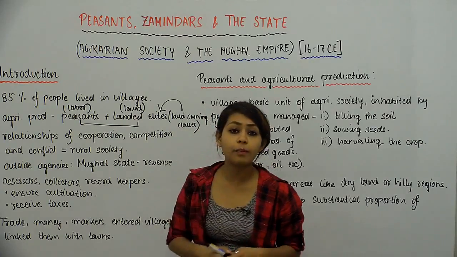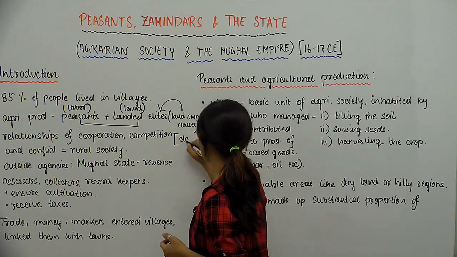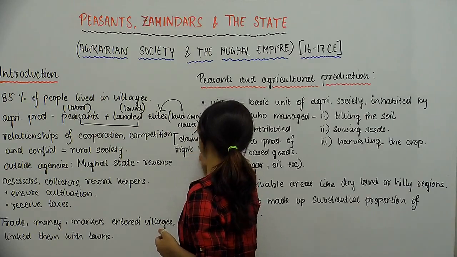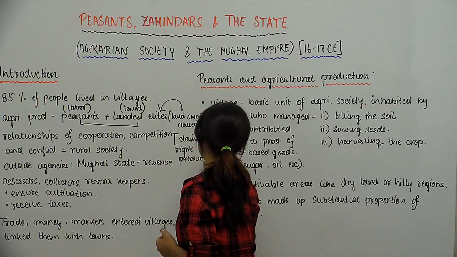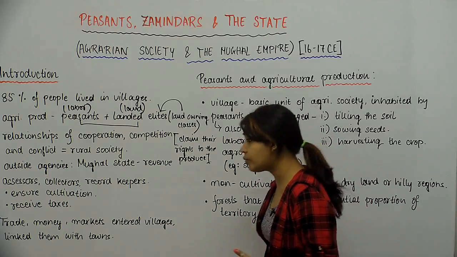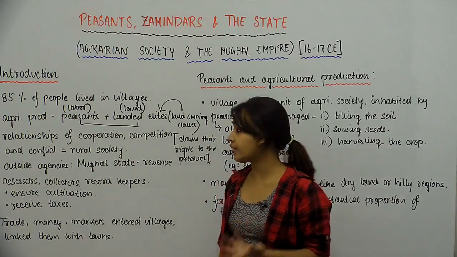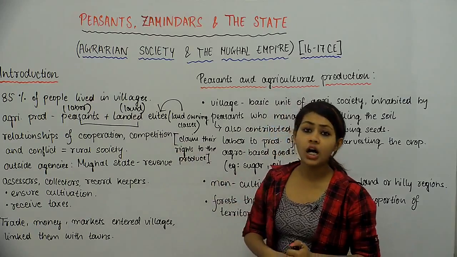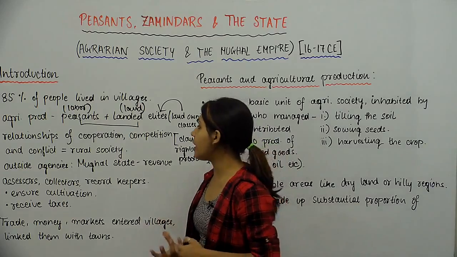So that made both of these groups claim their rights to the produce. They both believed that the produce, or at least a major proportion of it, should belong to them. But then somehow in the end, it was always obviously the richer classes that benefited from this arrangement of agricultural production. But then that's not important. So these were the divisions of the groups that we find in the rural or agrarian society.